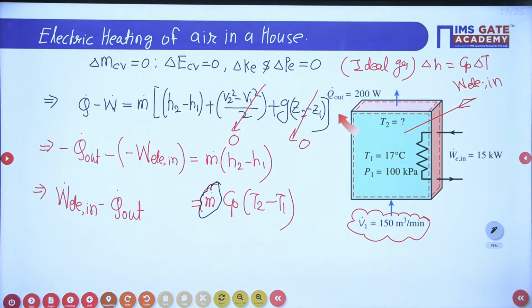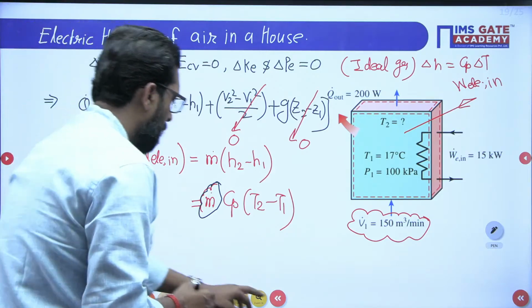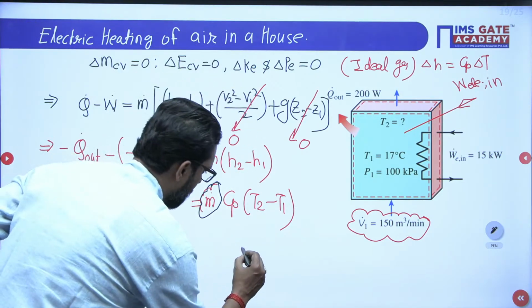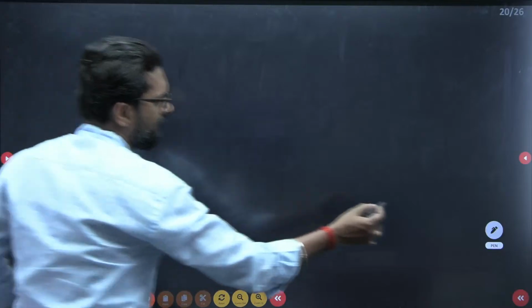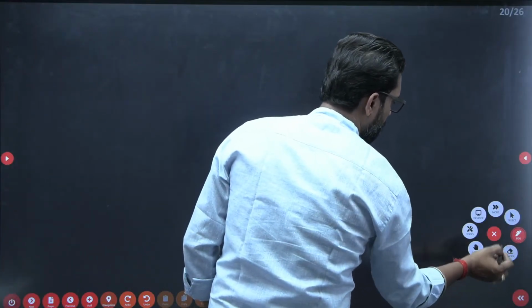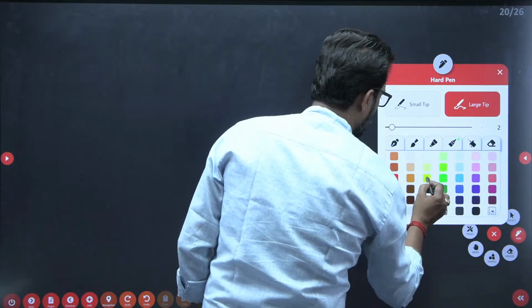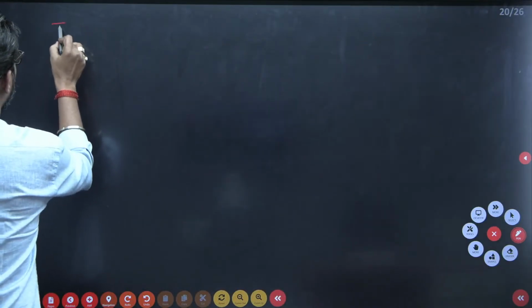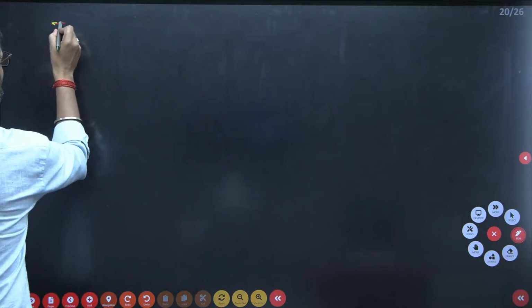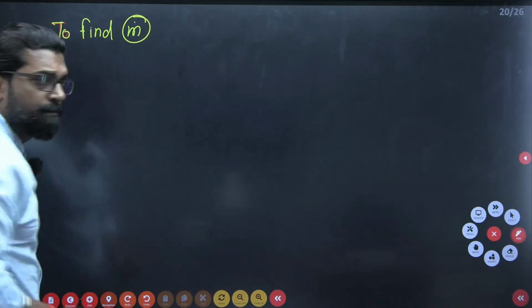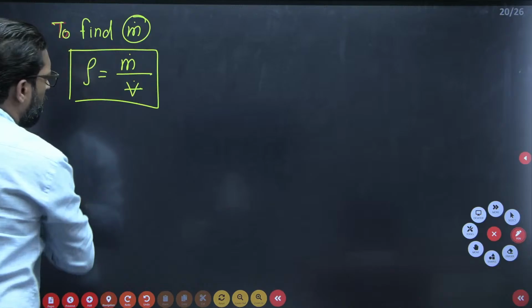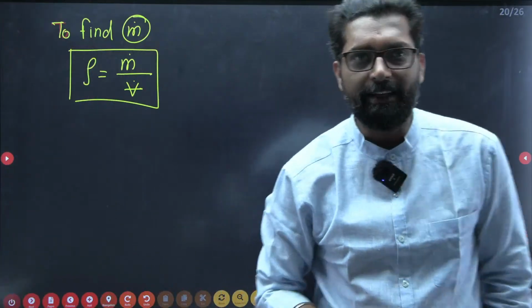So simply we have to apply this. See my dear, how to find density? To find mass flow rate, please note down. Density is equal to mass flow rate divided by volume flow rate, simply. But the density is not given.